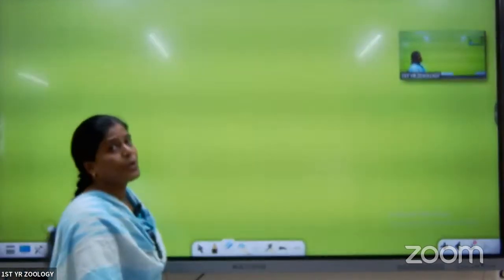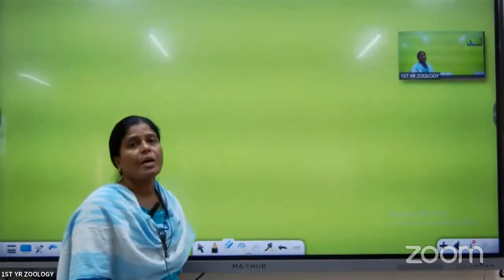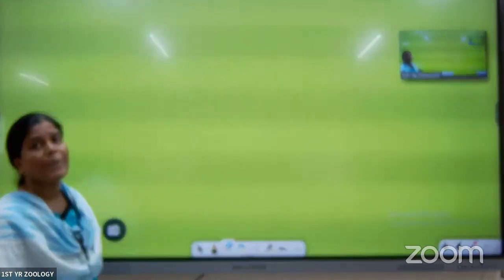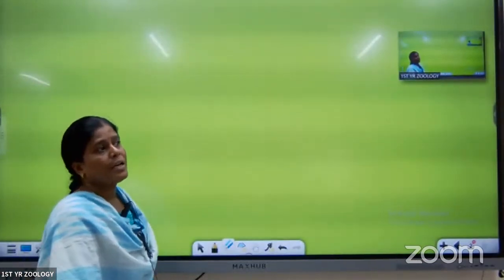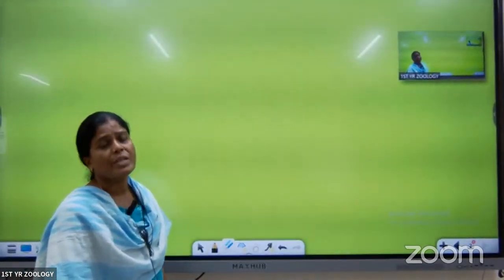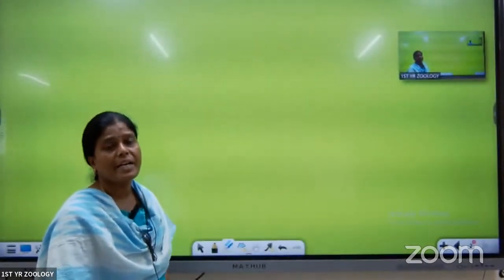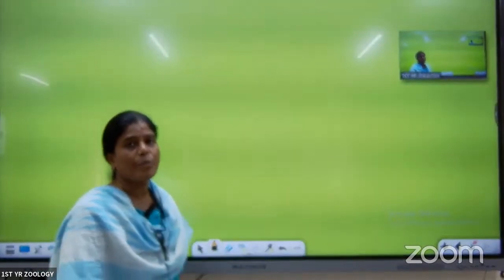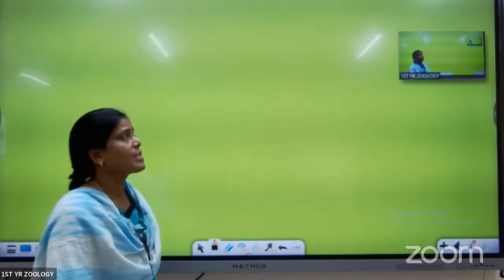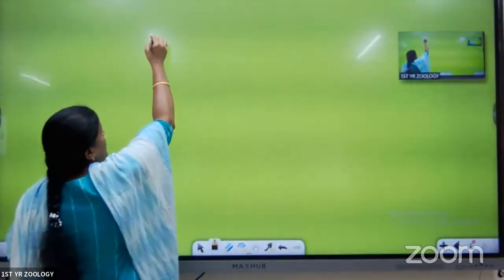First, I am going to explain about the LAQs. Here I am taking from the Periplaneta Americana. In this lesson, 2 questions are most important. One is the digestive system of Periplaneta, and the second one is the circulatory system of Periplaneta. First, I am going to discuss the digestive system of Periplaneta Americana.